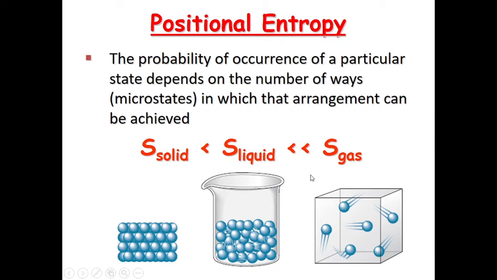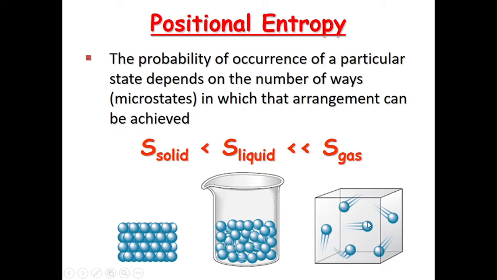Now this is the positional entropy of different states of matter. As you see here, in solids the atoms are closely packed. However, in liquids the atoms are loosely packed, and in the case of gases the atoms have wide spaces between them.